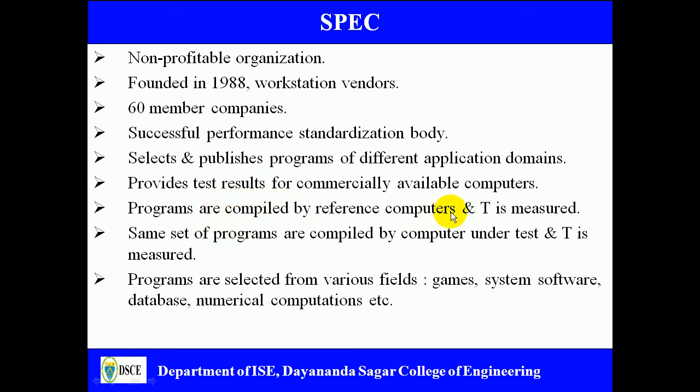Programs are compiled on the reference computer, and the processor time is measured. And if a programmer comes out with a new computer, he can compile the same set of programs, and measure the T value, and you can compare which one is best. If the computer under test is taking less time, definitely it is going to be better than the reference computer. And normally SPEC is going to select the programs from various fields, like programs belonging to games, system software, databases, and numerical computations.